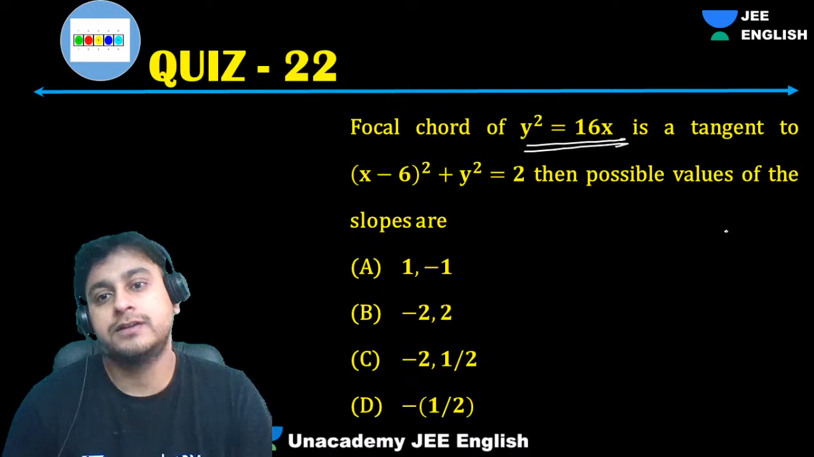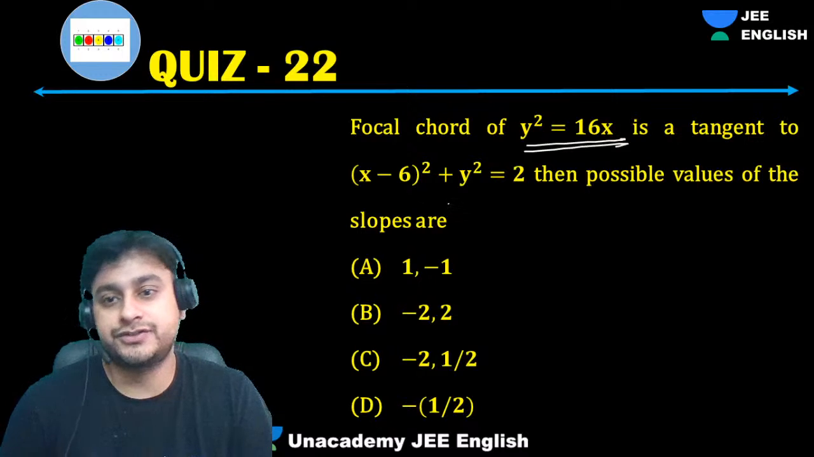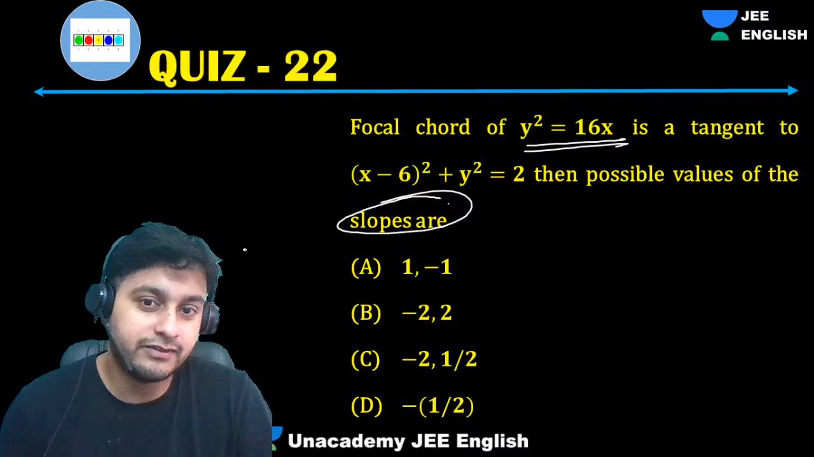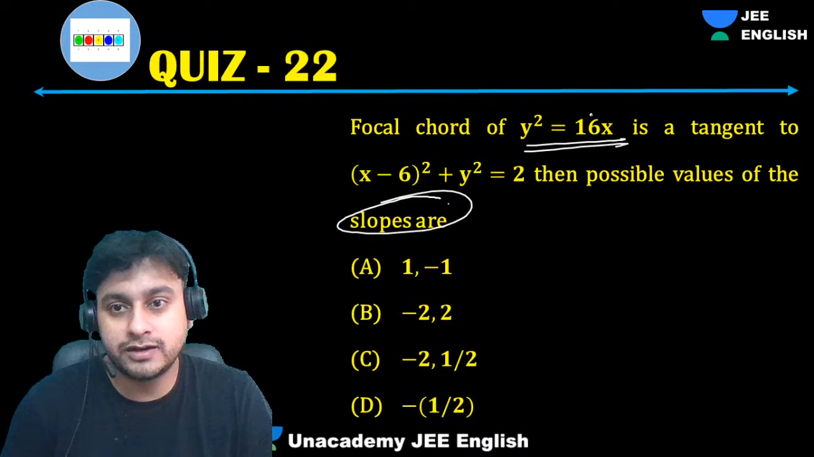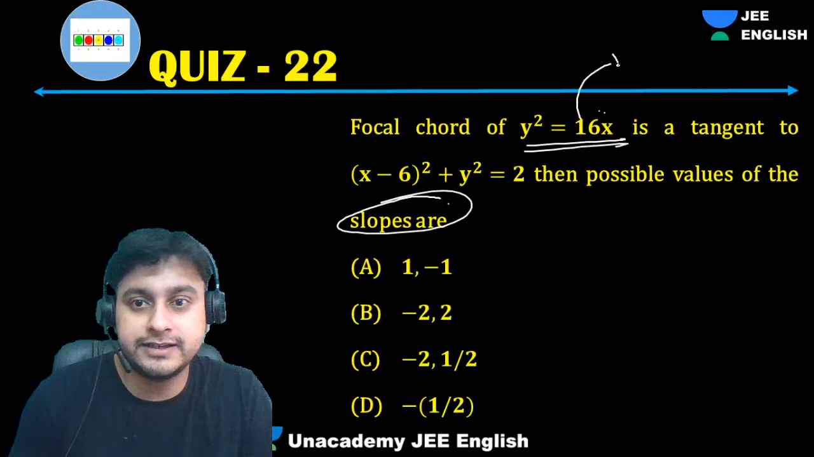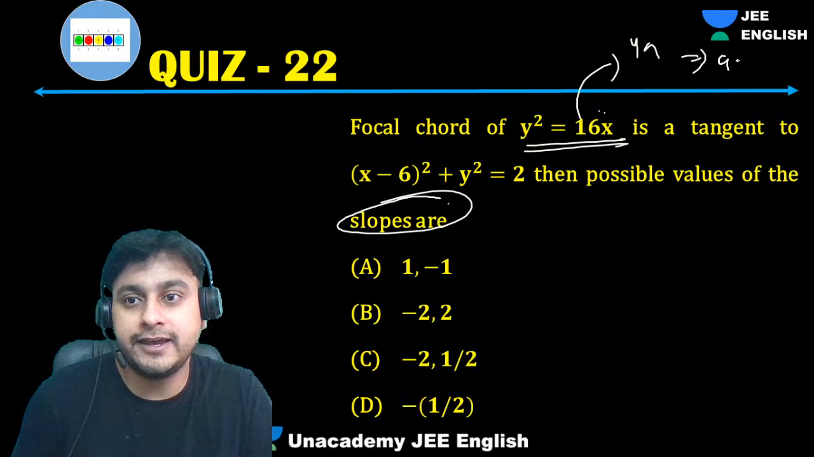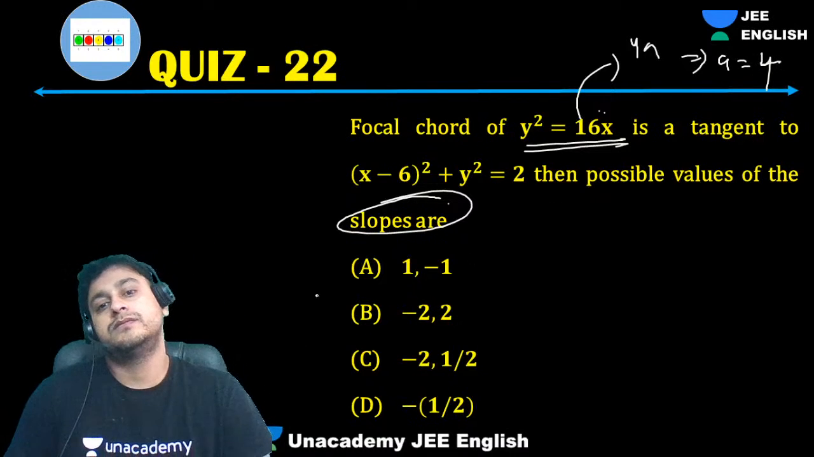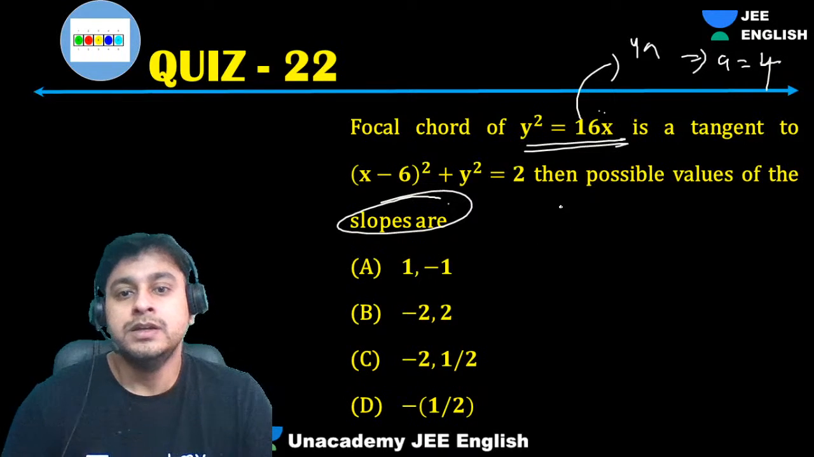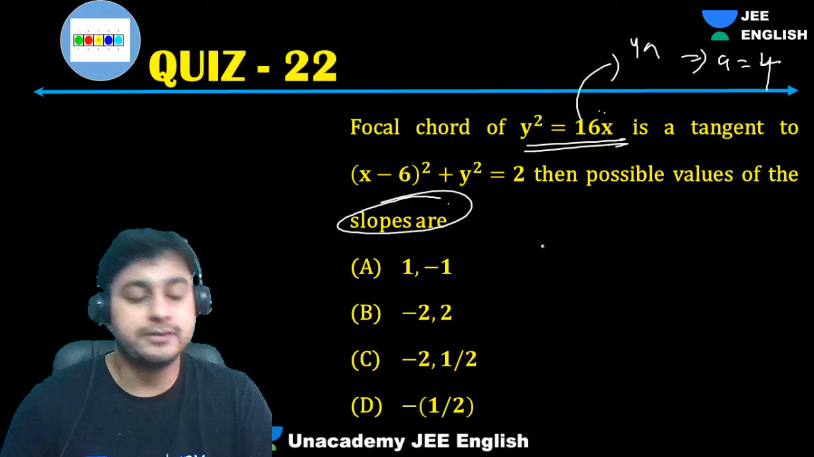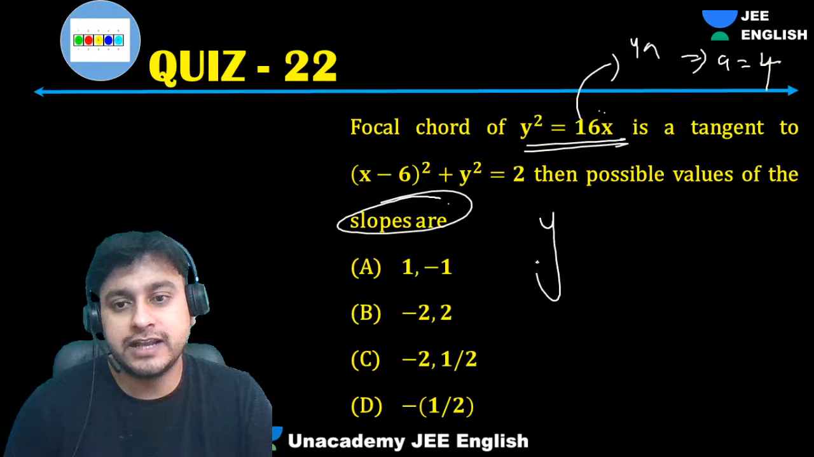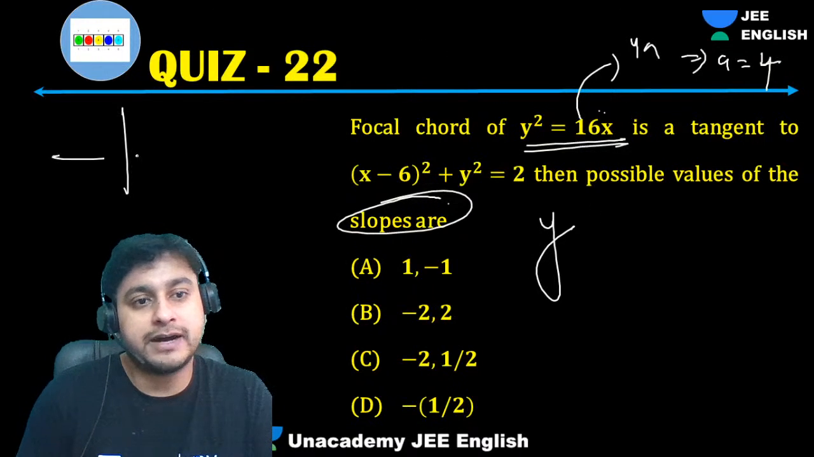Focal chord is a tangent to this circle. What are the possible values of slopes? Again, a very good question. So, guys, focal chord. Can I write this as y square equals 16x, 4a equals 16, which implies a is 4? Right? A is 4. We'll simply take the equation of the tangent as y minus y1. Focal chord means it is passing through the focus.